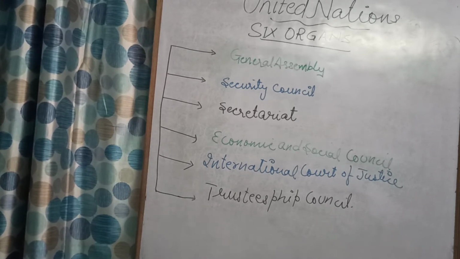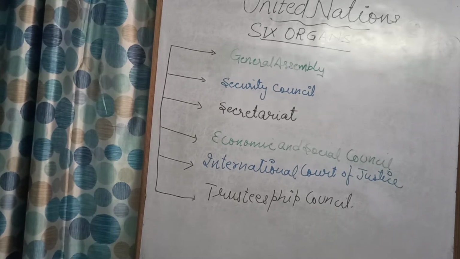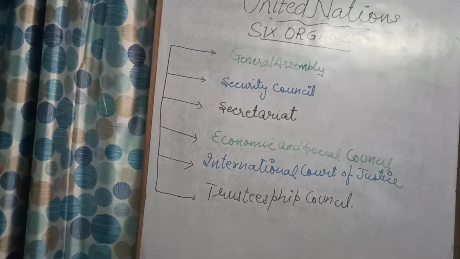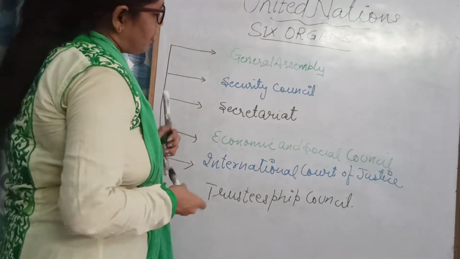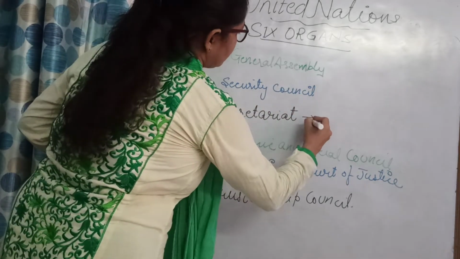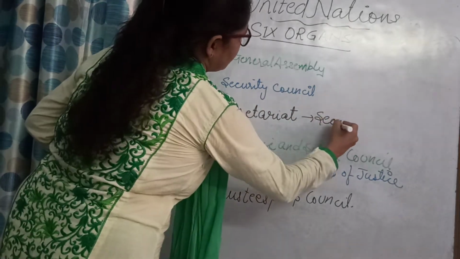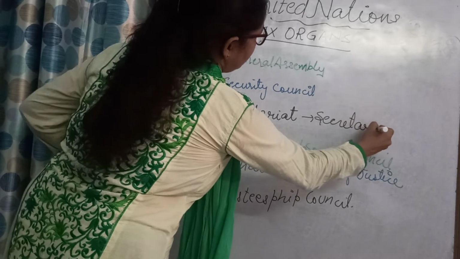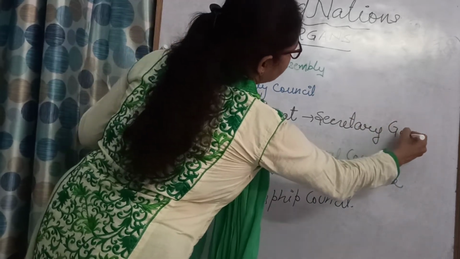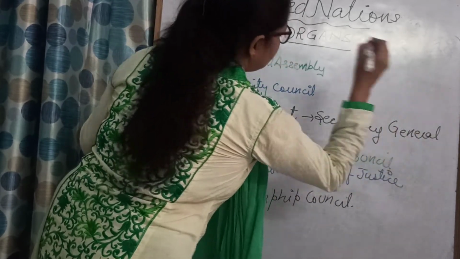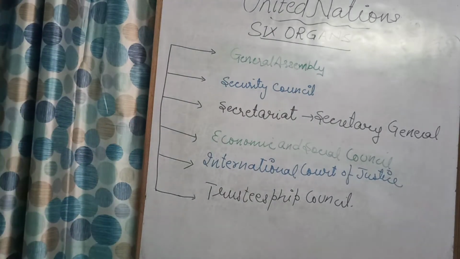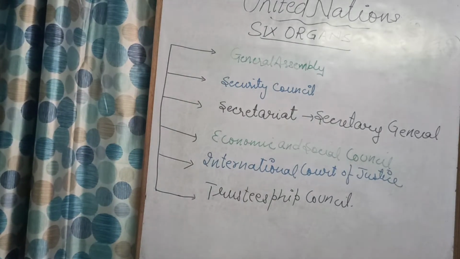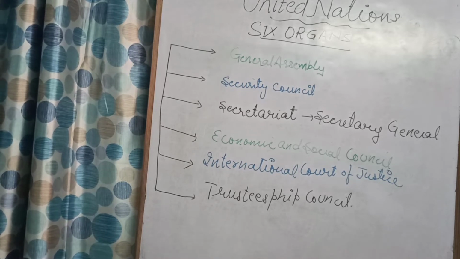The Secretary General is the head of the Secretariat. Who is the head of this Secretariat? The Secretary General. Who is the head, children? We have the Secretary General, and he is the head of the Secretariat. Okay, and he is also the spokesperson of the UN.